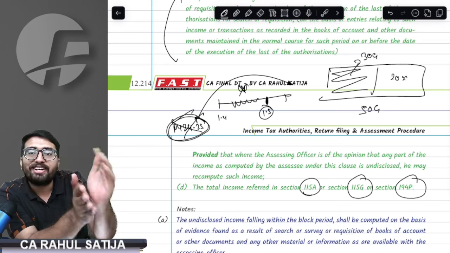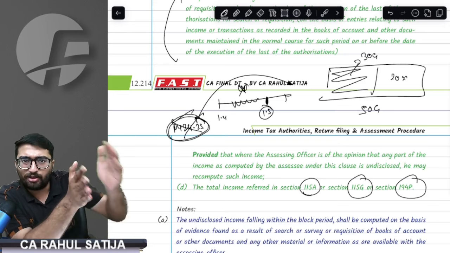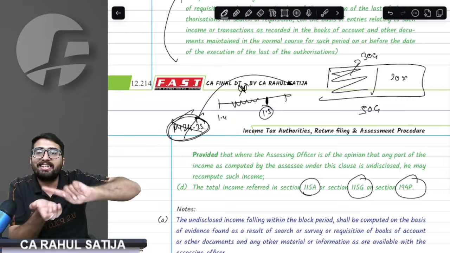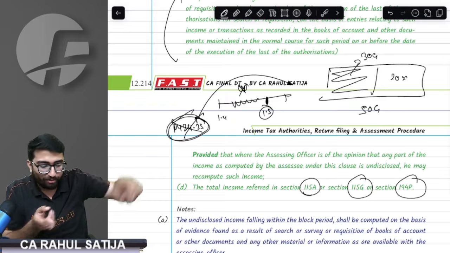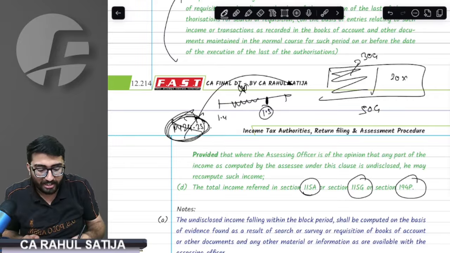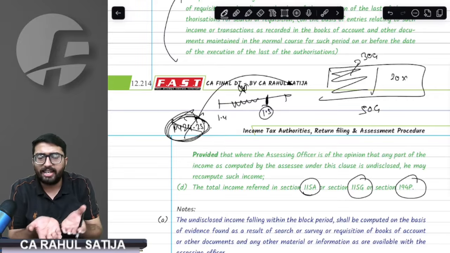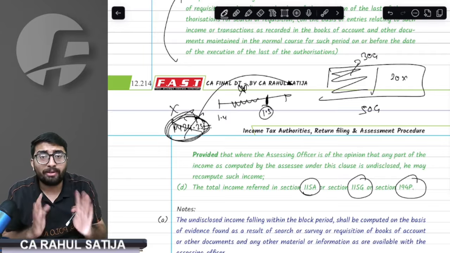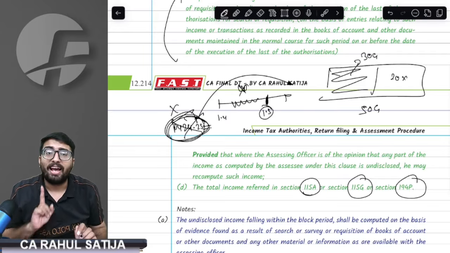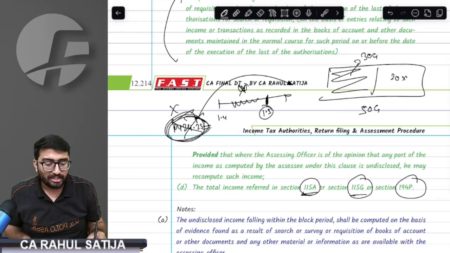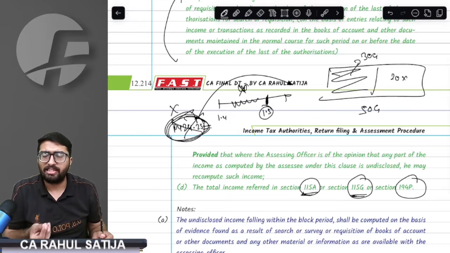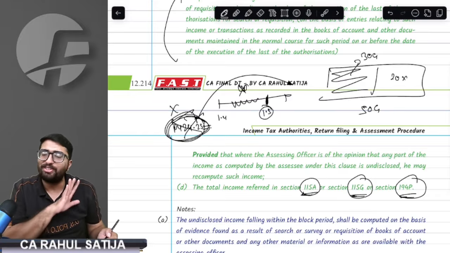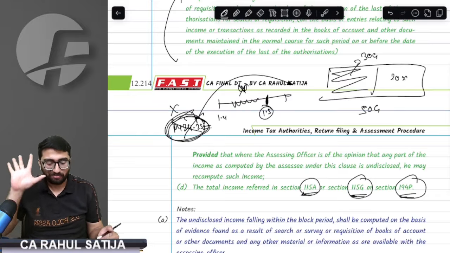Income for the year of search will never be considered as undisclosed income because the return of income has to be filed in the subsequent year. If last year's return is yet to be filed in the current year, for example, previous year 24-25 return is yet to be filed now, on the date of the search, the date has not expired for this year. Therefore, this year's income shall also not be considered as undisclosed. At last, any income of a non-resident under 115A, 115G, NRI, or any income of a senior citizen under 194P, that shall never be considered as undisclosed.